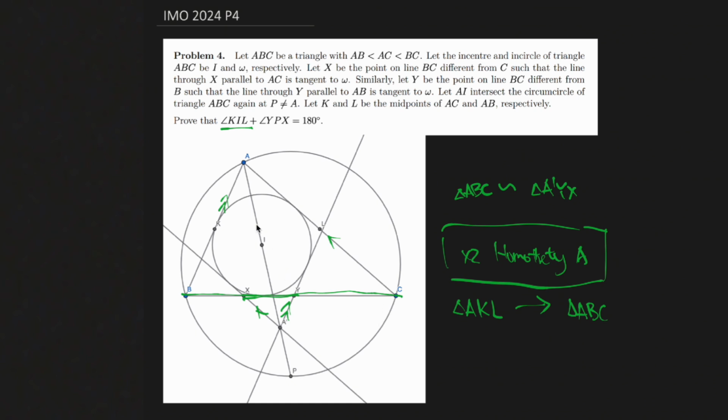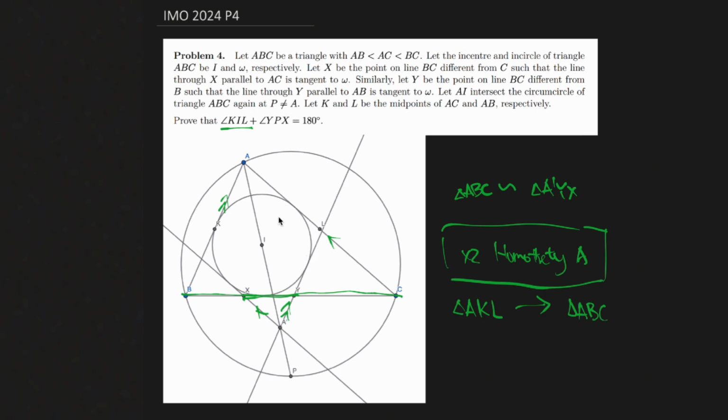And it's quite natural to think about where this line or this point I would go under the same homothety. If we know that this I goes to somewhere, then we know that angle KIL will be equal to angle B somewhere in C. And you might guess that I would go to A prime since that looks like it, and you would be right, but we have to prove it.